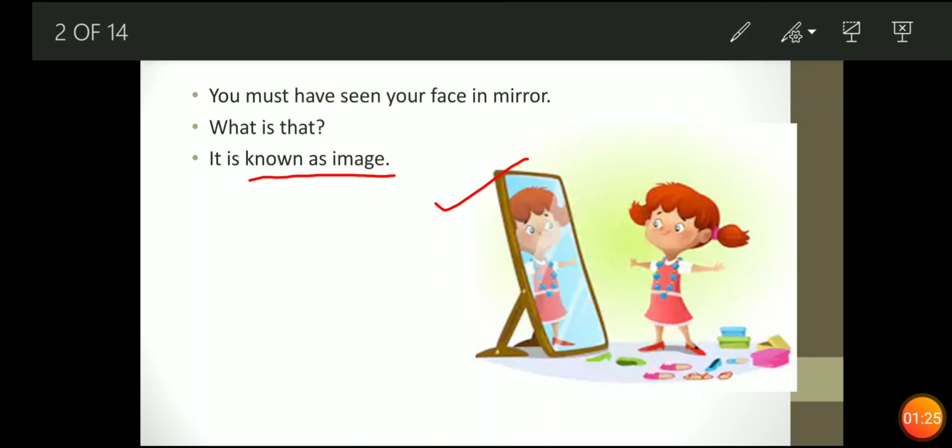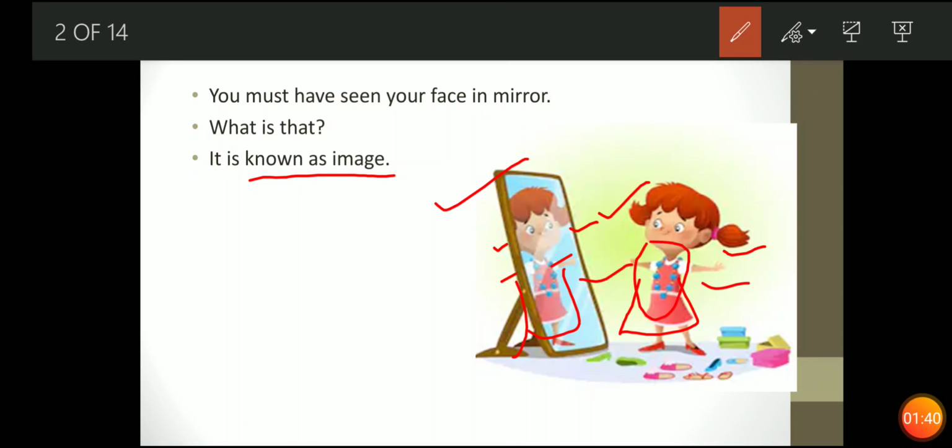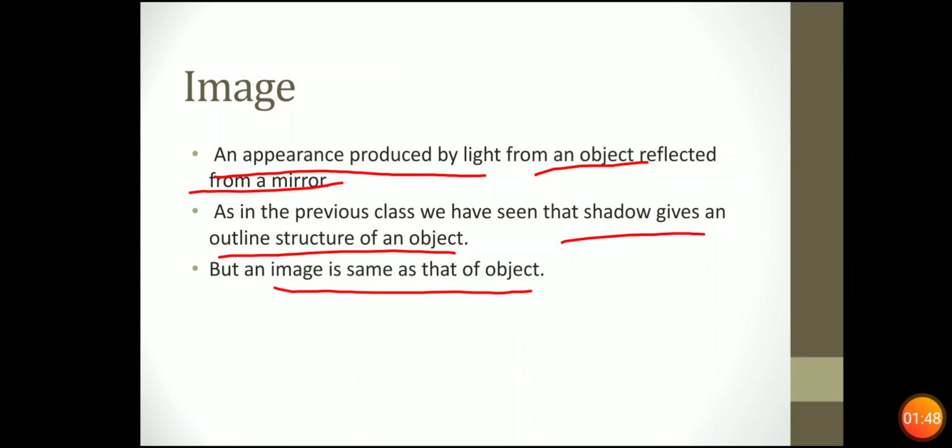Now see, this girl has two tails, fine, two ponytails. So in the mirror, two ponytails are shown. She has two hands showing. She wears a red dress, so it is shown in red. She wears a necklace of blue color, so a blue necklace is shown in the mirror. So it is known as an image, which gives you a detailed structure of an object.